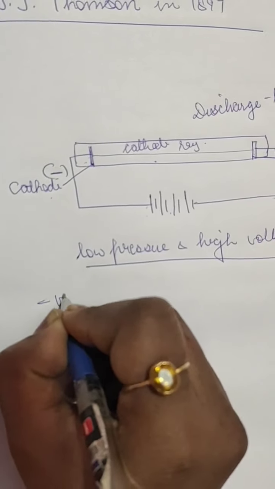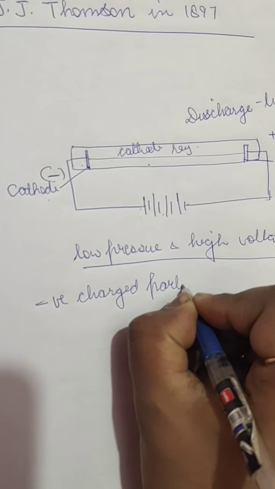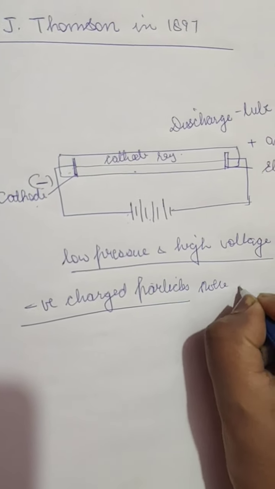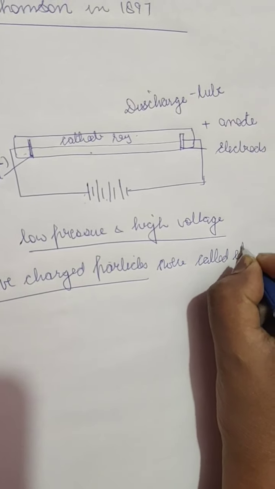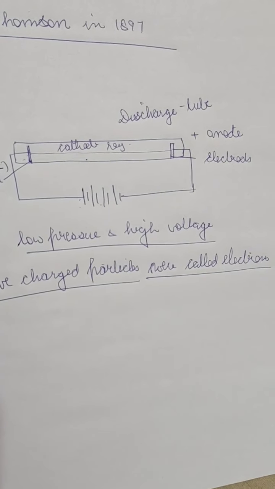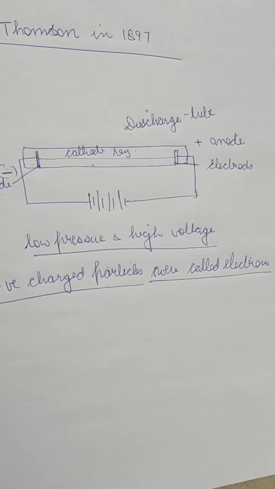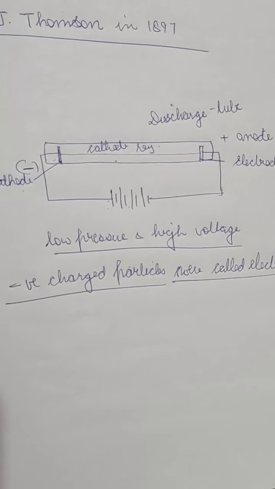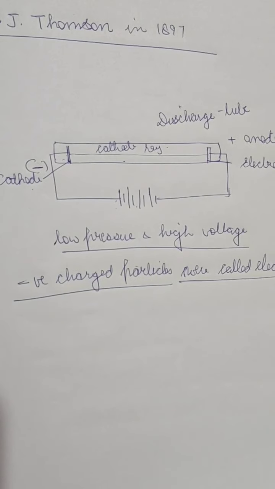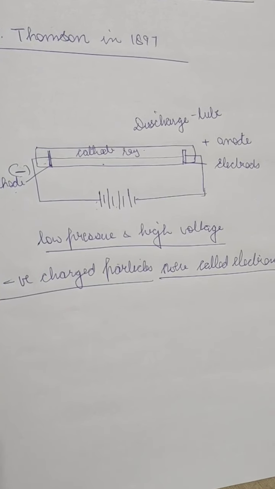So the negatively charged particles were called electrons. Okay, so since they were passing from the cathode and these were called cathode rays, it was concluded that all atoms contain negatively charged particles called electrons. So this is how the discovery of electrons was made, and Thomson explained this by this experiment.